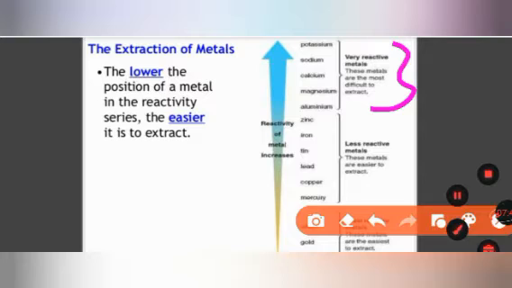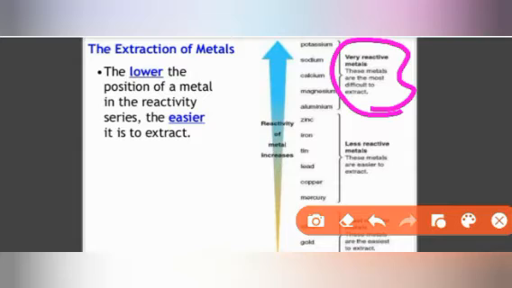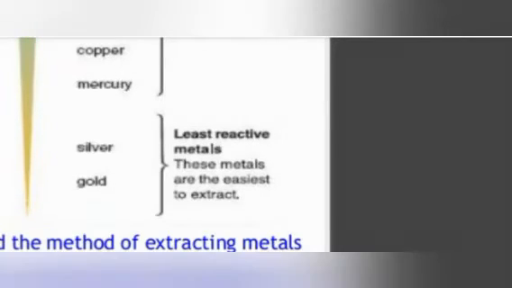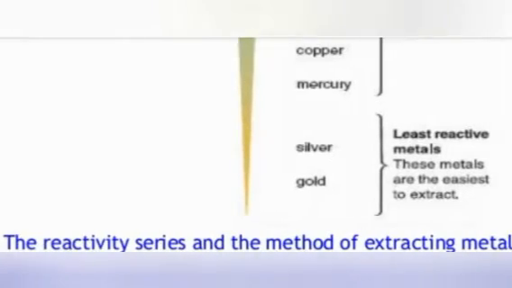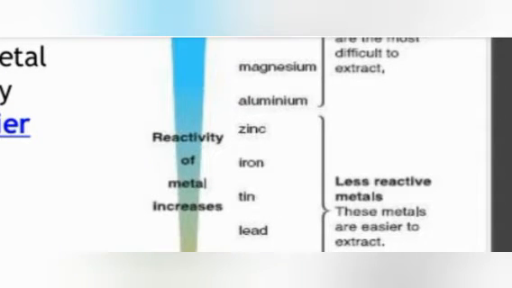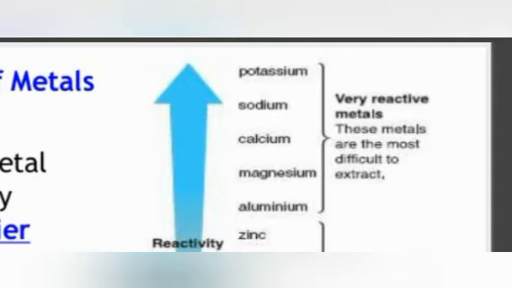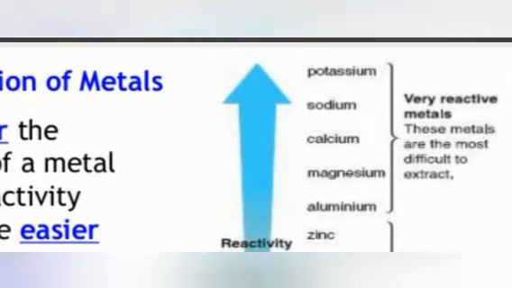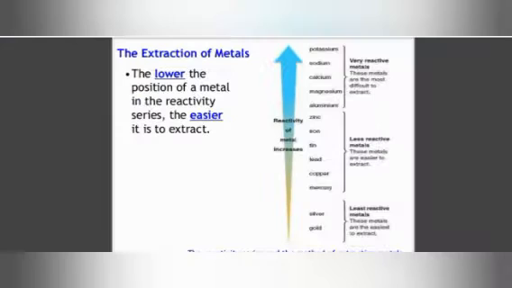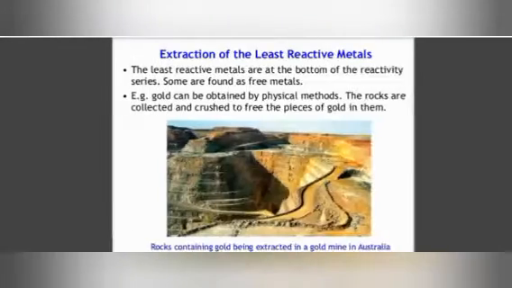These metals are the most difficult to extract because they are present in the combined form. Below this are the less reactive or medium reactive metals. These metals are easier to extract. But the least reactive metals, which are these, are the easiest to extract. So silver and gold are easiest to extract. Mercury, copper, lead, tin, iron, zinc are less reactive, medium reactive. Potassium, sodium, calcium, magnesium, aluminum are more difficult to extract. The lower the position of the metal in the reactivity series, the easier it is to extract. This is the conclusion we got from this video.